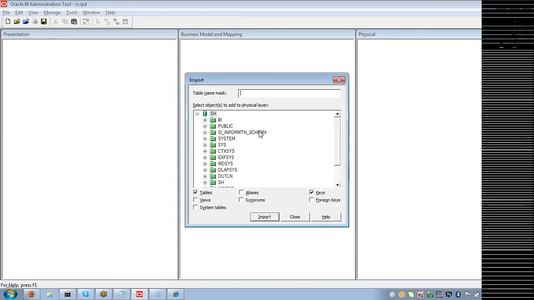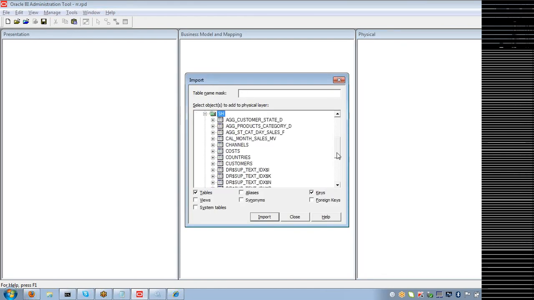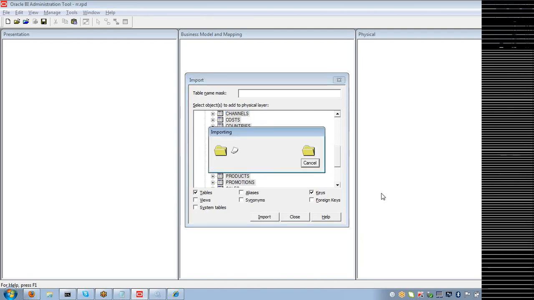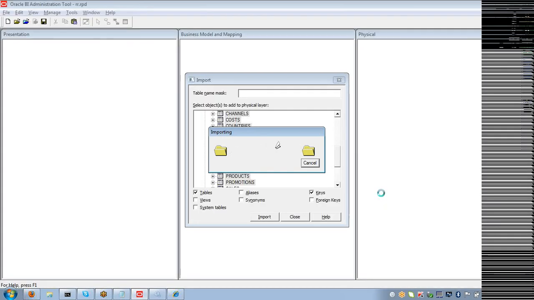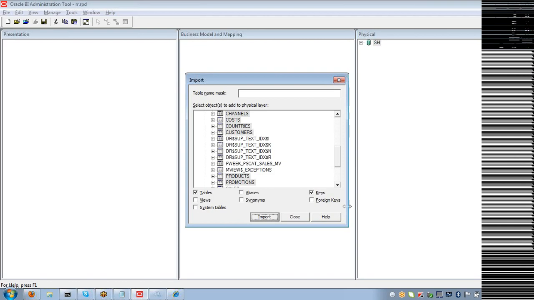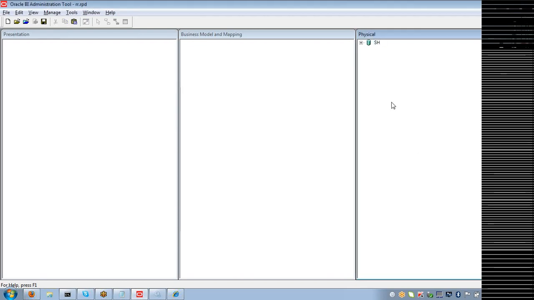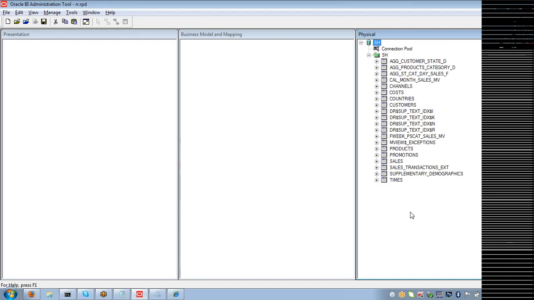Now it will connect me to the Oracle, and let's say I am trying to import a few tables here. Import. Now you see, we have imported the tables into the physical layer like this.